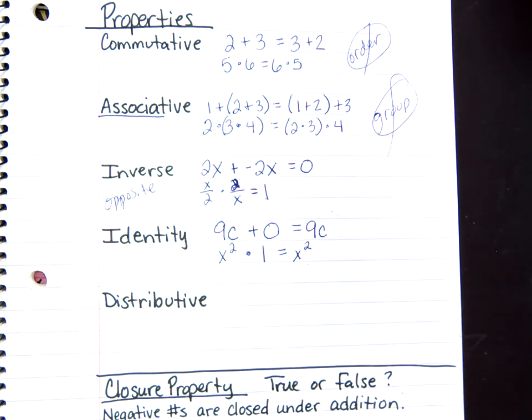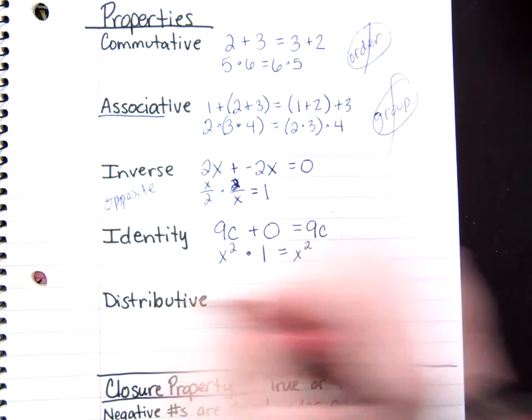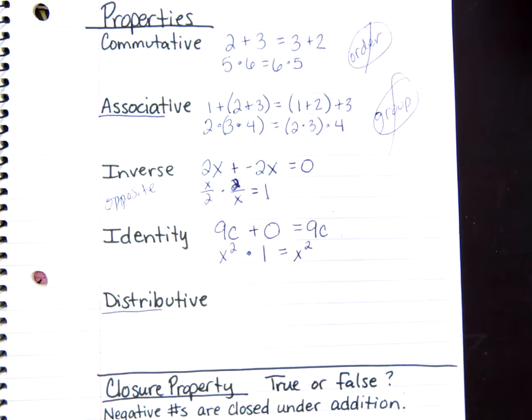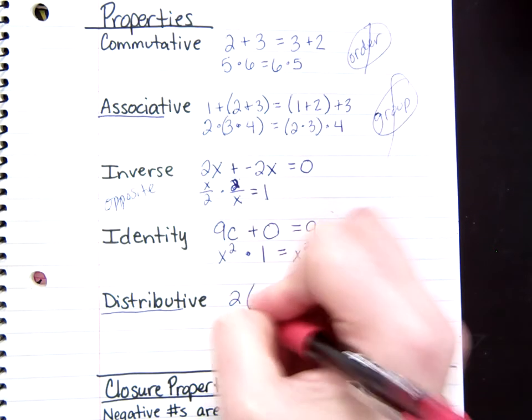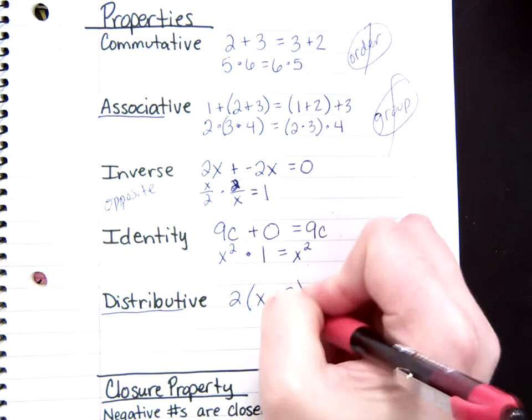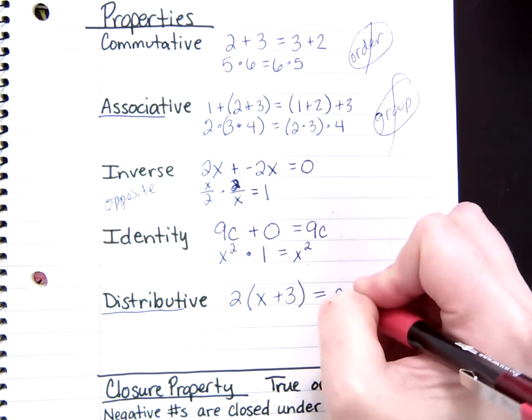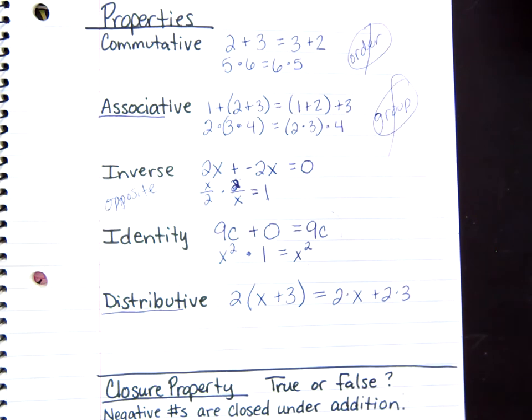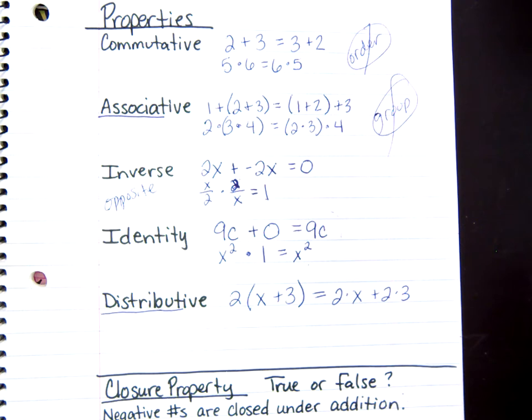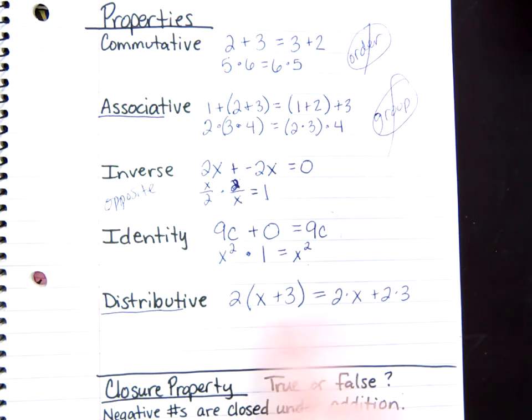Alright, distributive I think is kind of easy to recognize because you are distributing. So 2 times x plus 3, if I distribute it, I would get 2 times x plus 2 times 3. Or you can just write 6, same thing. Okay. If you're just glancing at it and not paying much attention to the numbers, an easy way to identify it is if you have parentheses on one side but not the other.